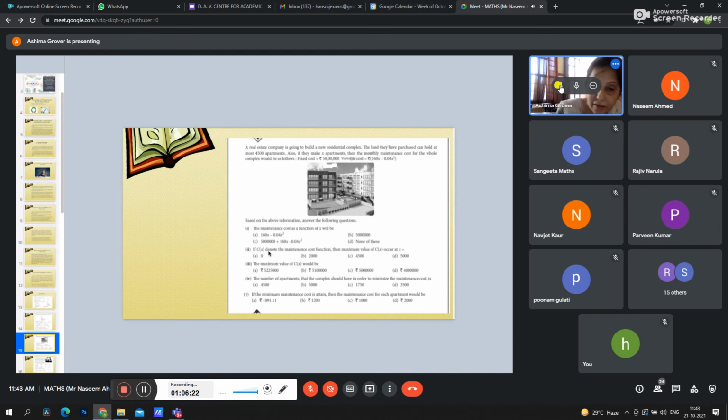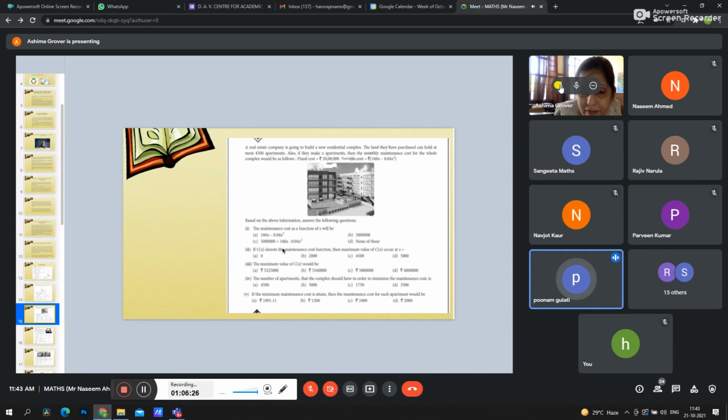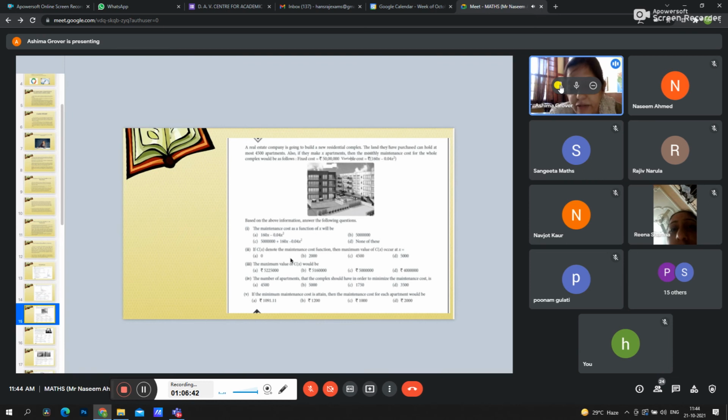Yes, anyone? Ma'am, part C, 50,000 plus 160x minus 0.04x square. Thank you so much, ma'am. Thank you so much for participating. Any other can also answer, please. And second part, if C(x) denotes the maintenance cost function, the maximum value of C(x) occurs at which point?